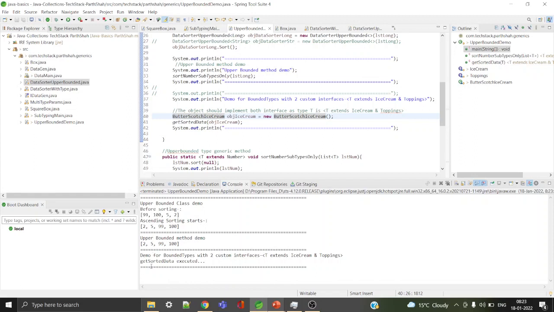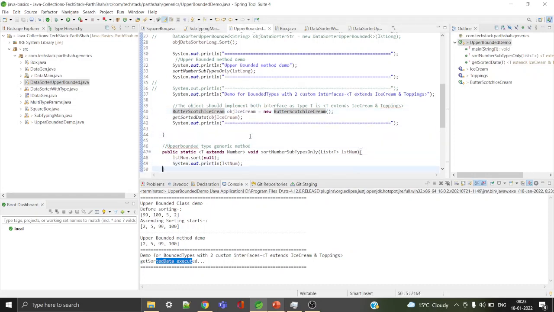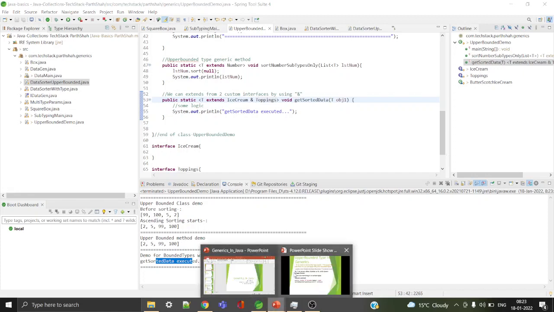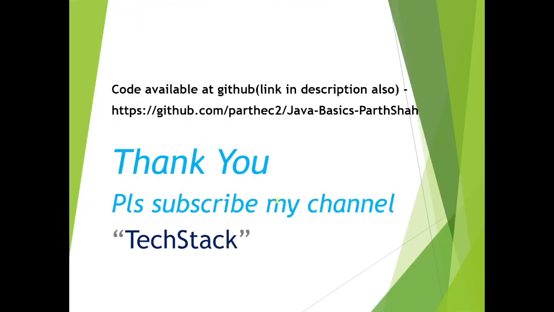It just shows that data bounded with 2 custom interface. Get sorted data executed. I have not written any logic within this method, I just print some line. So basically the intention was to show that this particular method is called. I hope I covered all the important topics in generics.